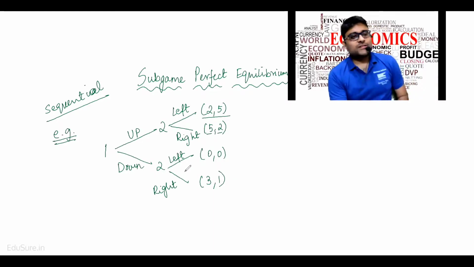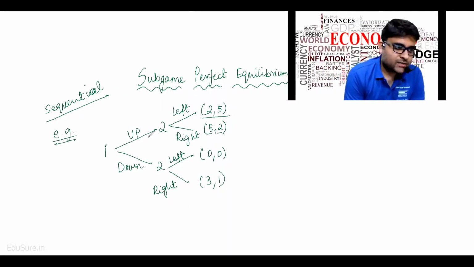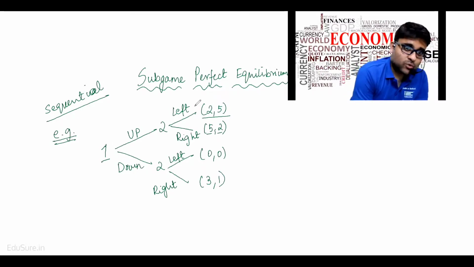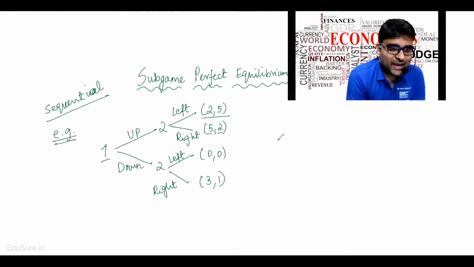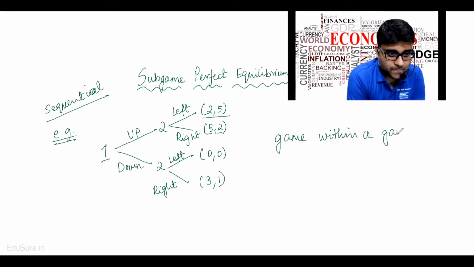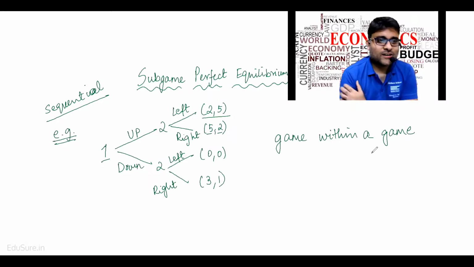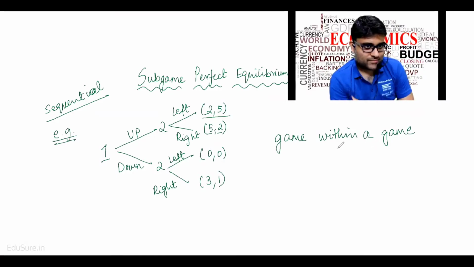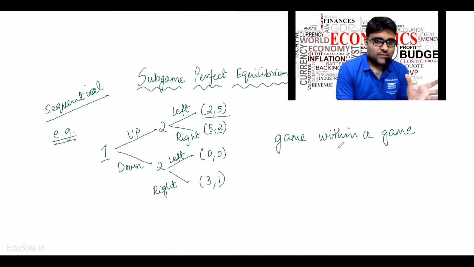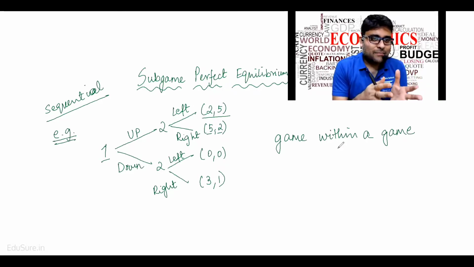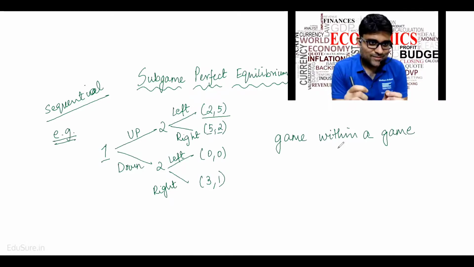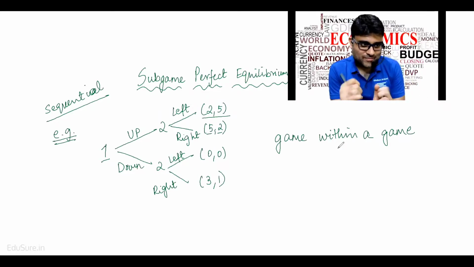This is called a subgame because first one makes a move, then two makes a move. So it is a game within a game. Hence, it's called a subgame. I have a game, and inside it I have a subgame. That's why it's called a subgame, right?